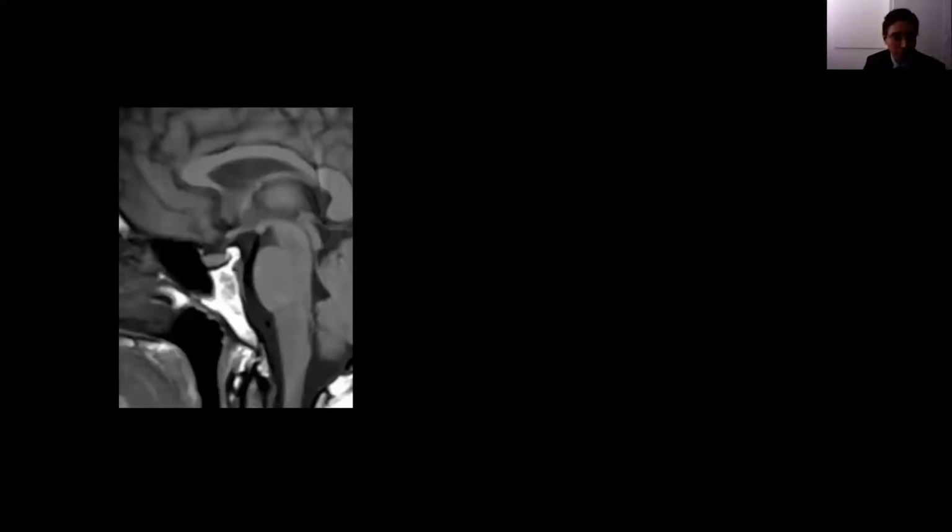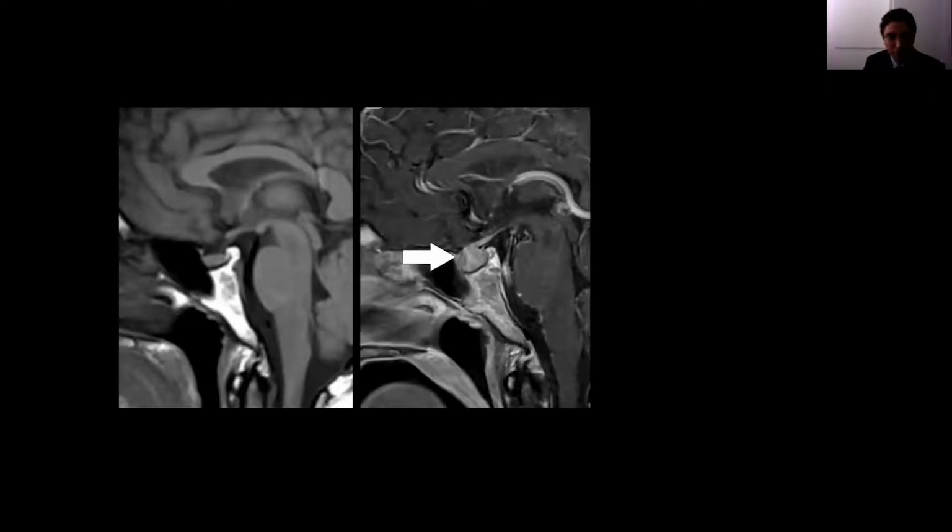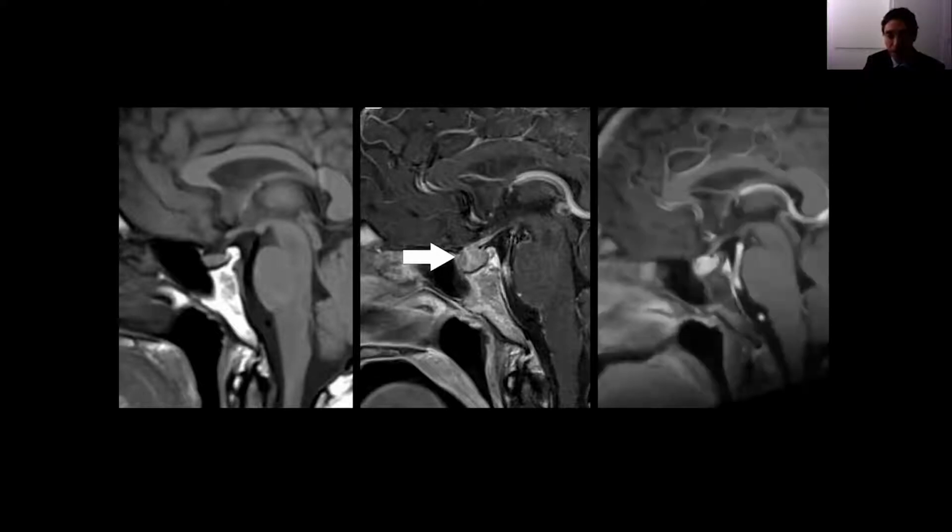prior imaging. This is a case of a patient with melanoma who was placed on ipilimumab, and you can see 6 weeks later the patient presented with hypopituitarism, and you see that the pituitary gland has become larger, the infundibulum is thicker in this patient who developed hypophysitis related to ipilimumab. The drug was discontinued, the patient was placed on steroids, and the size of the pituitary gland decreased, as well as the enhancement, and also the infundibulum decreased, although not entirely back to baseline.